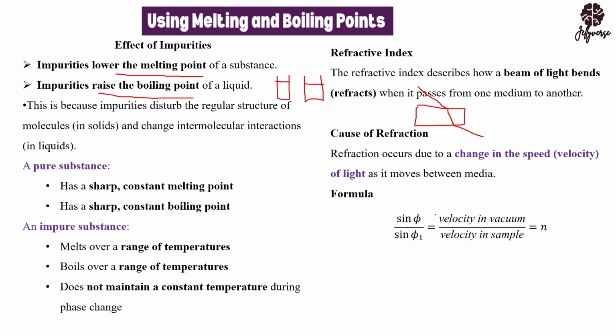And there's a formula that is used to find the refractive index, represented as n, as you can see. In this formula, this particular sine is your angle of incidence and this is your angle of refraction, as you can see here. That's what you can use to find your refractive index, using the sine of the values. Or you can also use the velocity. If you can calculate the velocity in the medium and also the velocity in the vacuum, you can also calculate your refractive index, because they are related to the angles.